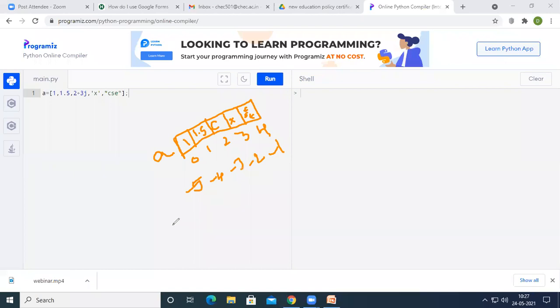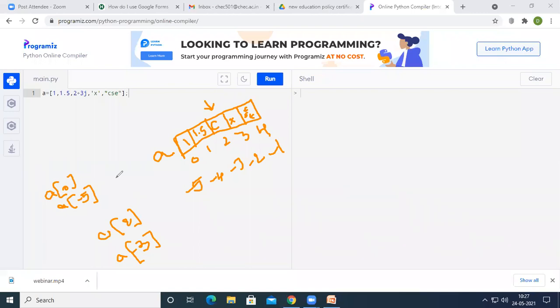So if we want to access the first element, I can give A of 0, or I can give A of minus 5. And similarly, if I want to access the middle element, that is, this complex number 2 plus 3j, I can access it with A of 2, or at the same time with A of minus 3. So this is how we can declare a list. You can see here, a list is an ordered collection of items, where each and every item is given a certain index, and there is no need to worry about the data type.